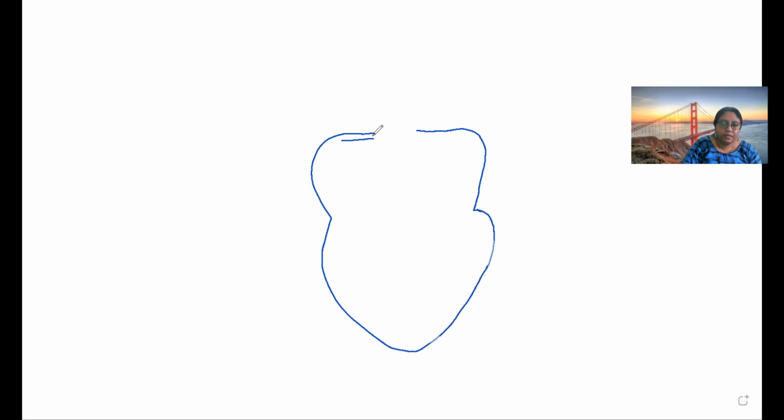So if you look into the structure of the heart, this is the wall of the heart.